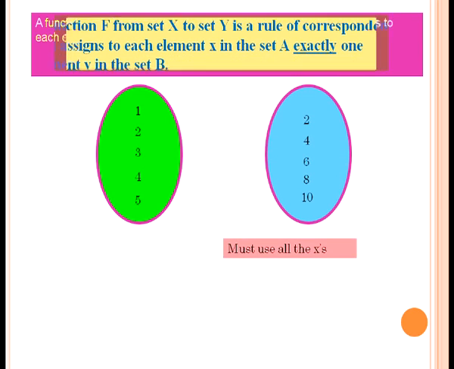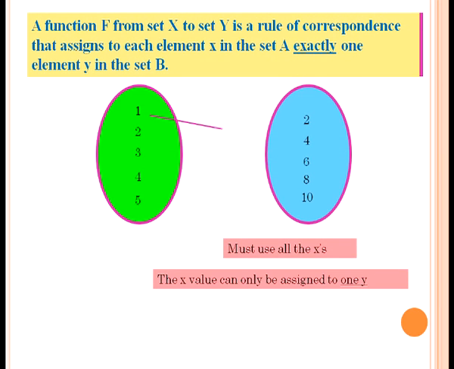When we are talking about a function, how do we observe how the elements are associated with each other? Here 1 is associated with 4, 4 is associated with 8, 2 is associated with 2, 5 with 6, 3 with 10.